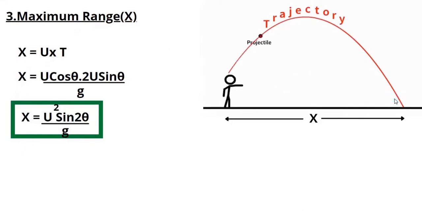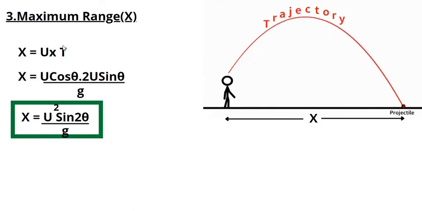Now let us see the maximum range. Maximum range is nothing but the displacement in the x direction, that is, the distance from the person to the final point of the ball. For this you can use the velocity formula, v is equal to displacement by time.